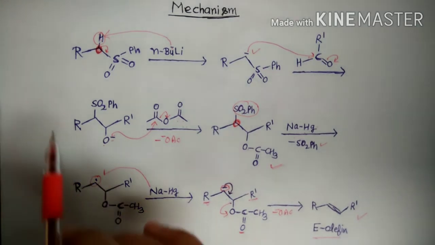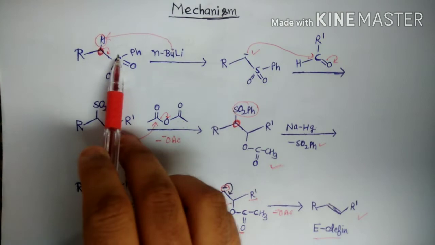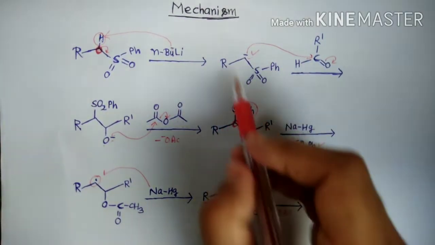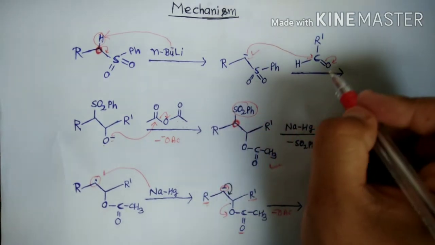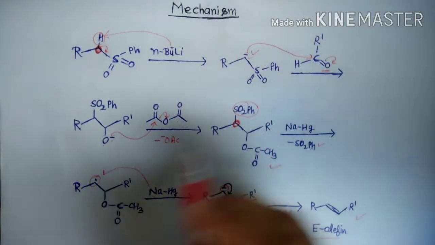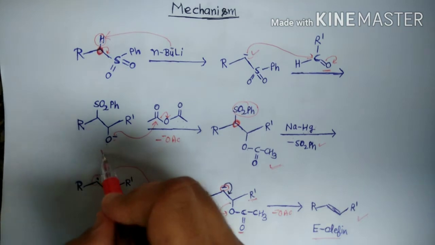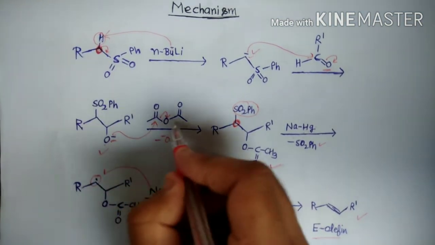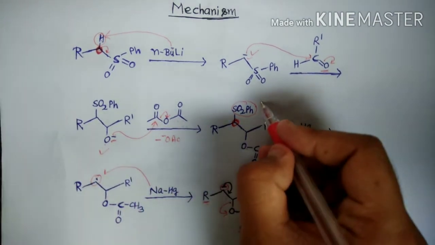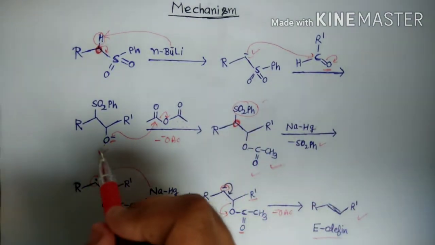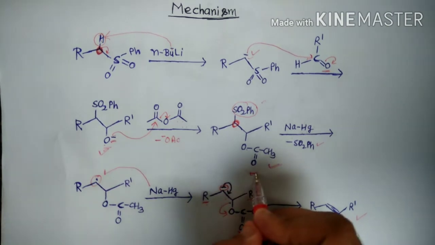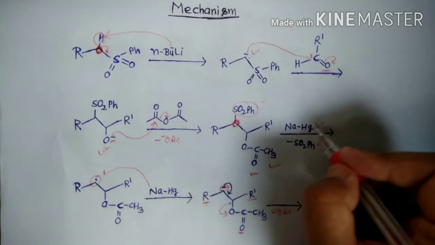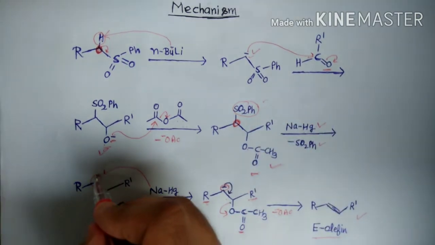So first is the removal of the acidic hydrogen by the base, and there is nucleophile formation on this carbon. This nucleophile attacks this aldehyde carbon, and we get a compound like this. The lone pair on this oxygen attacks the acetic anhydride, and we get the acyl product, because acylation takes place on this oxygen. When we do this reaction in the presence of sodium amalgam, radical formation takes place on this carbon.